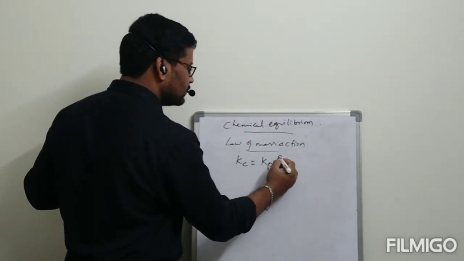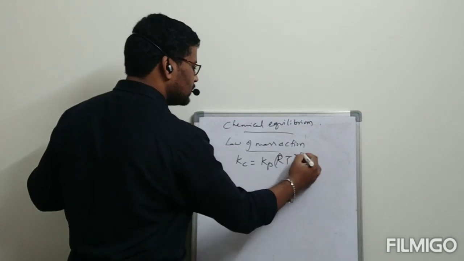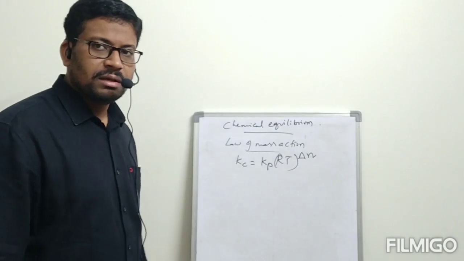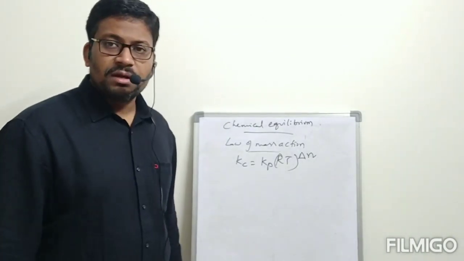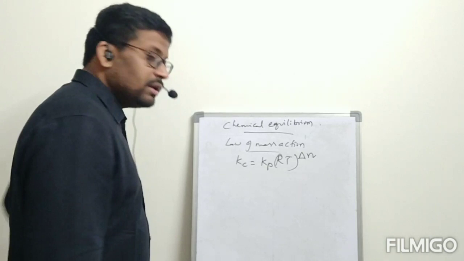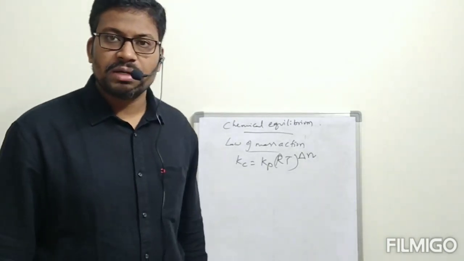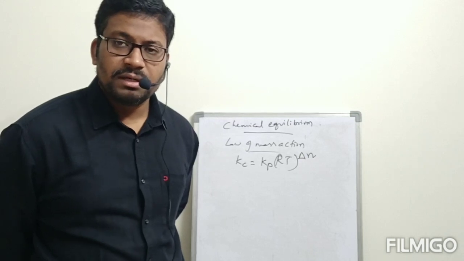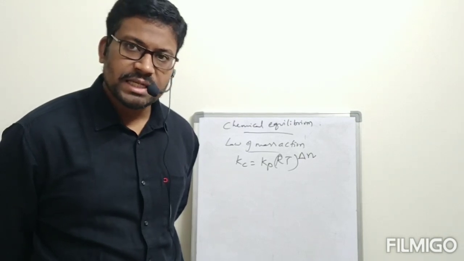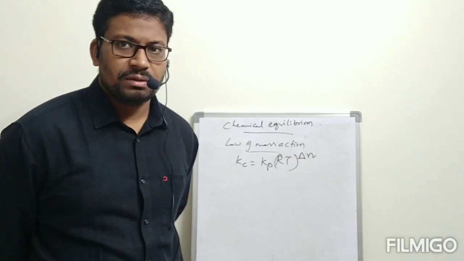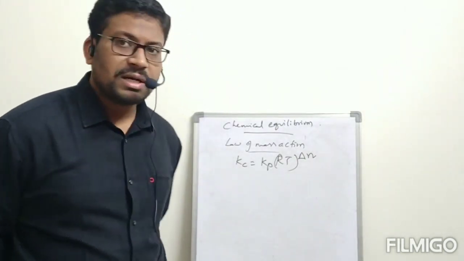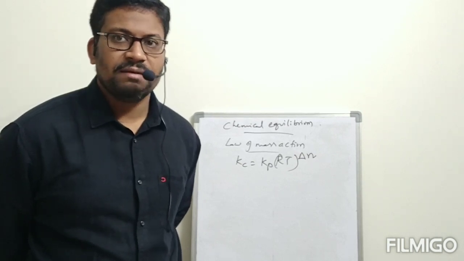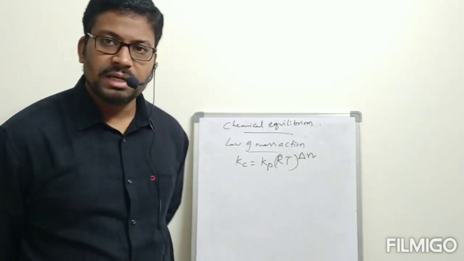Kc is equal to Kp into RT power delta N. That is the relation between Kc and Kp. Suppose we have a reaction in which the number of moles of reactants on the left side and products on the right side are both the same. When the number of moles of reactants and products are the same, delta N is equal to 0. This is one of the important formulae for doing the problems, which is very helpful. Kc is equal to Kp into RT power delta N.